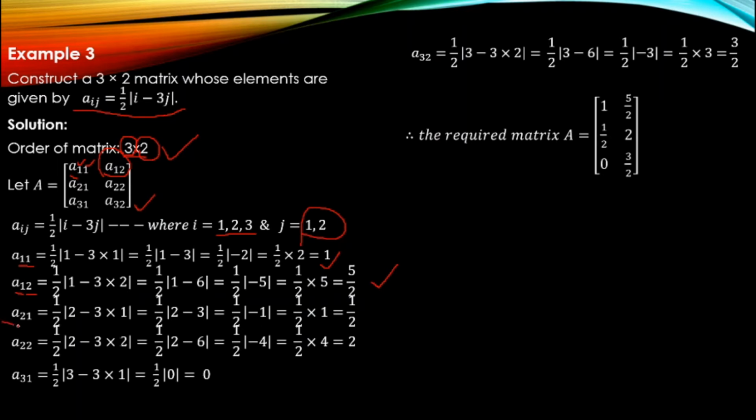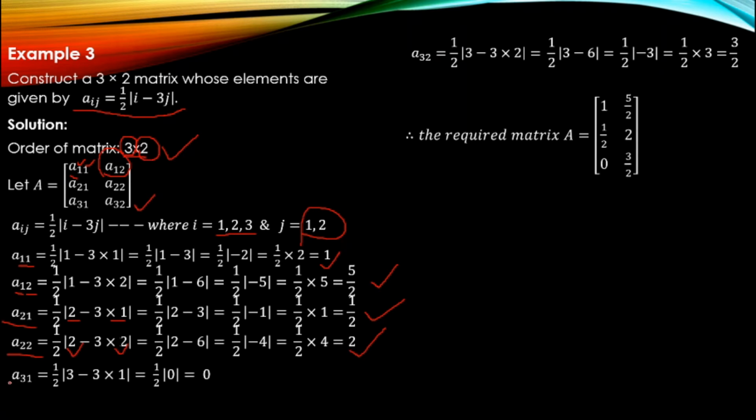Next, for a21, i is 2 and j is 1, so after substituting we get 1 by 2, that is, half. a22: i is 2, j is 2, so when we substitute we get at the end 2.